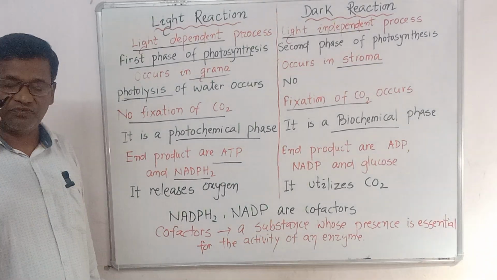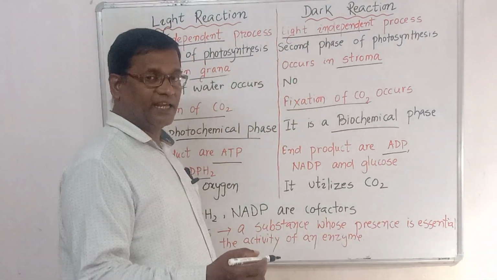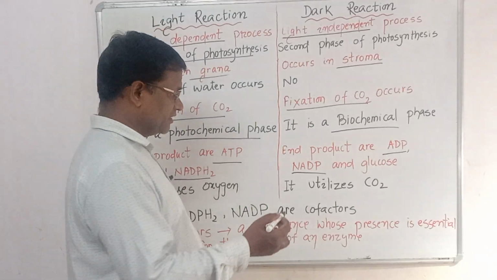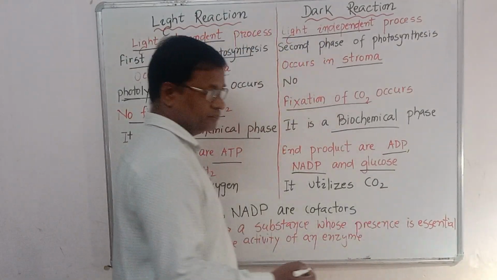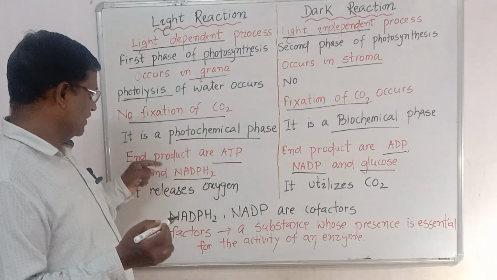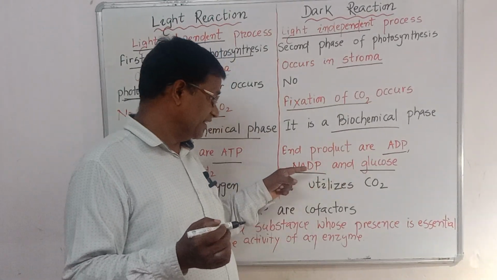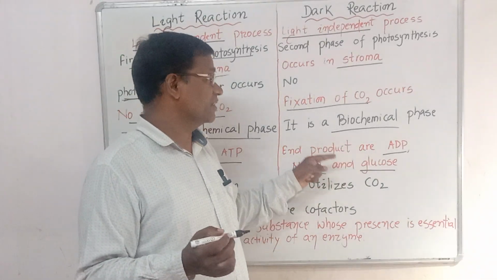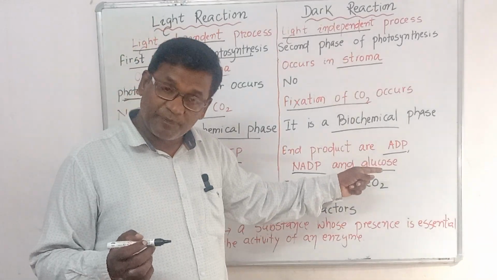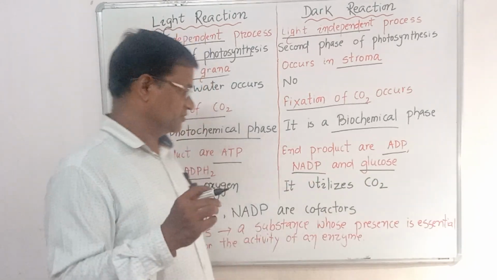This is very, very important for a 1 mark question. The end products of the dark reaction are ADP, adenosine diphosphate, NADP, nicotinamide adenine dinucleotide phosphate, and glucose. Use simple logic: here the end products are ATP and NADPH2, whereas here the end products are glucose, NADP and ADP for the dark reaction. That means glucose is formed as the end product of the dark reaction, the final phase of photosynthesis.